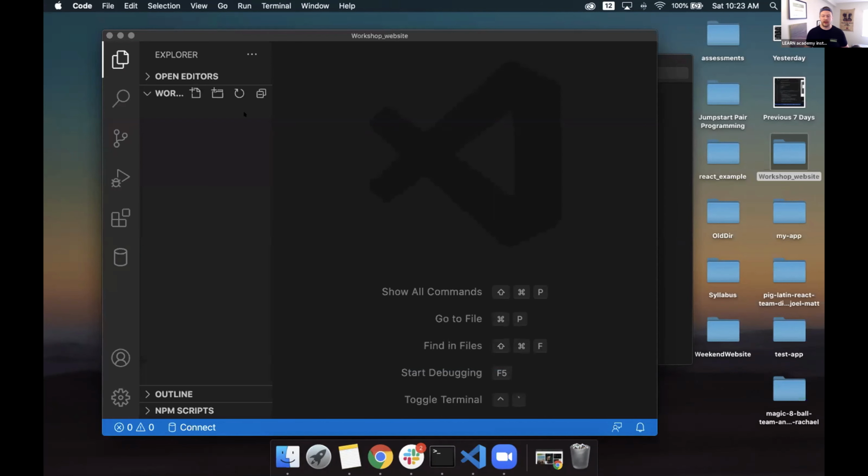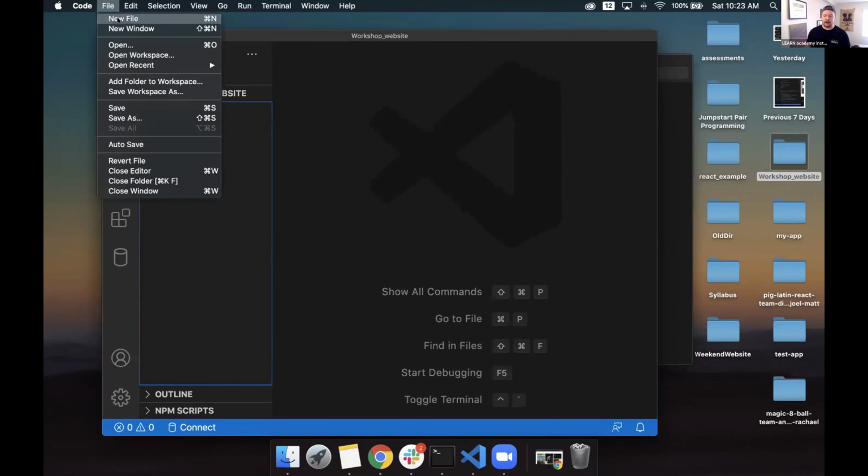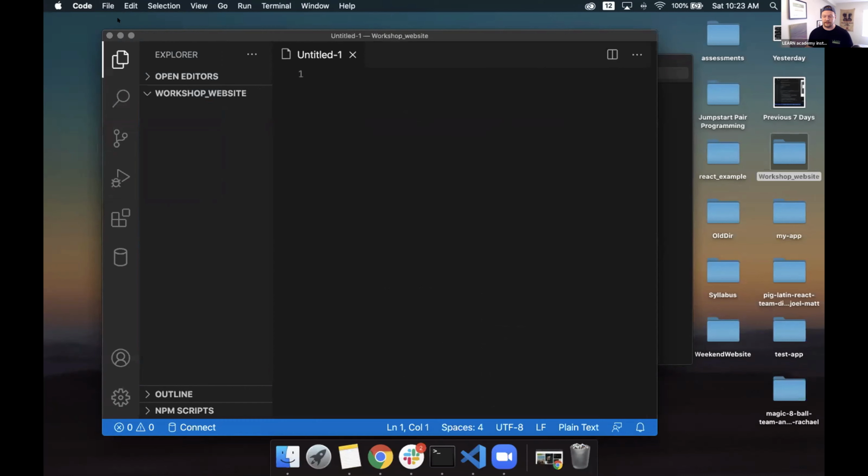What this will do is give me an Explorer right here on the left-hand side. It's just a little bar that right now will look blank, but as we add files to it, this will fill up with that directory. So what we're looking at is the directory inside of VS Code. Once we have this open, we can just click either this little icon, New File, or we can go up to File and click New File.